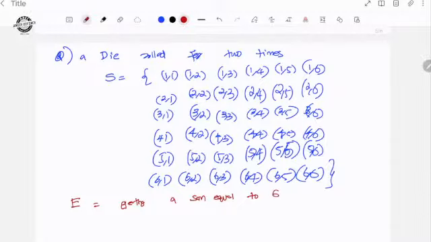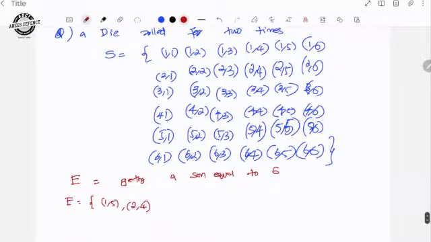So what are the outcomes? 6 means 1,5, since 1 plus 5 is 6; 2,4; 3,3; then 4,2; then 5,1. These are the possible outcomes, the favorable outcomes.